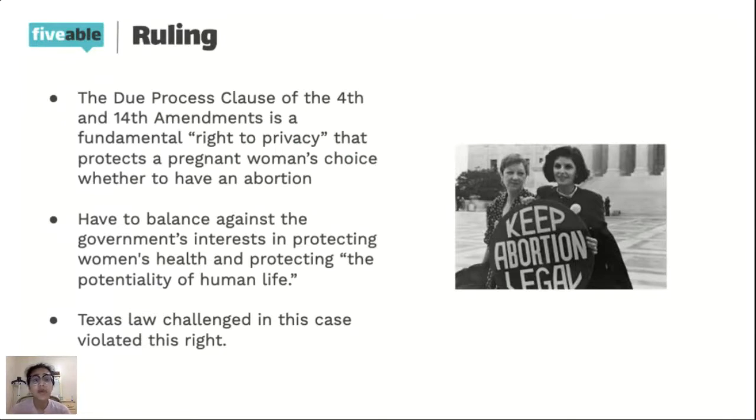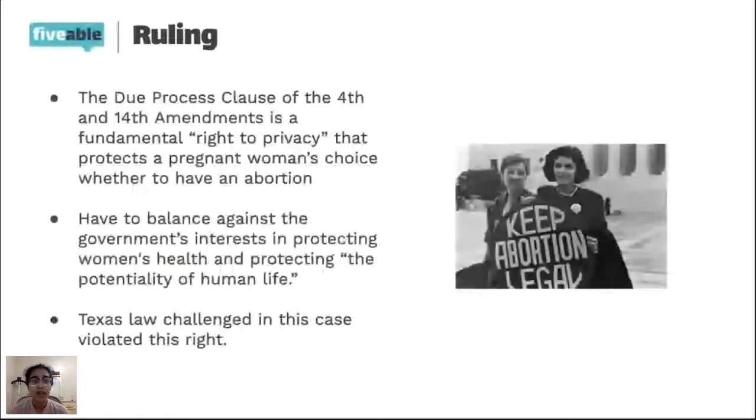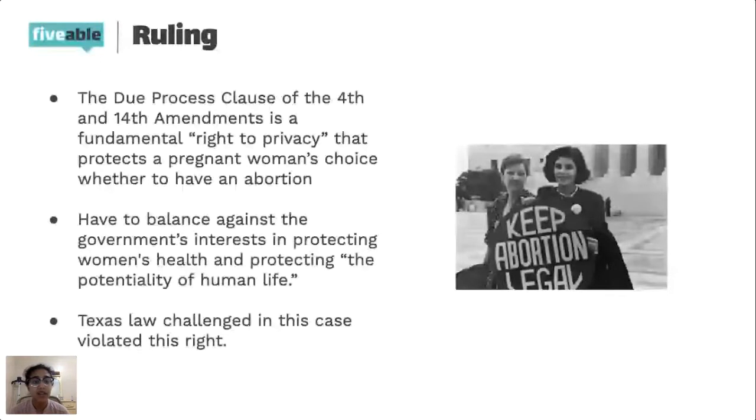And so the Supreme Court also says that this isn't something that's absolute, and that they will have to balance the government's interests in protecting a woman's health and protecting the potentiality of human life. So the Supreme Court does recognize that it's not a completely absolute right to abortion, right? But they also recognize that if a woman does want to make a choice for herself, then under the Constitution, she does have that right. And so they struck down the law and said that that law was too vague.